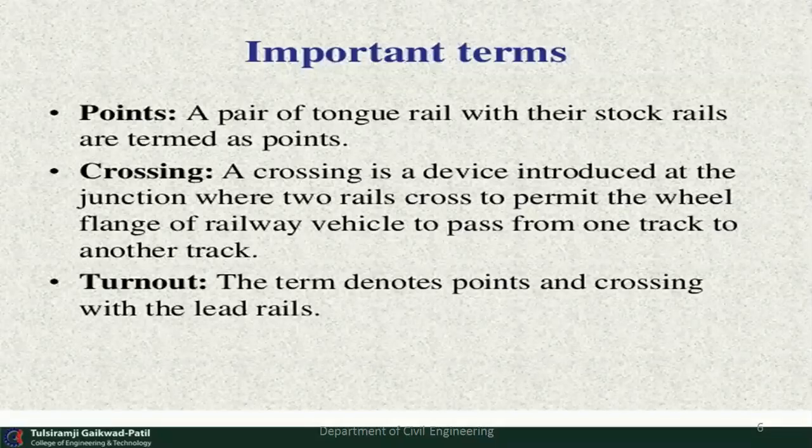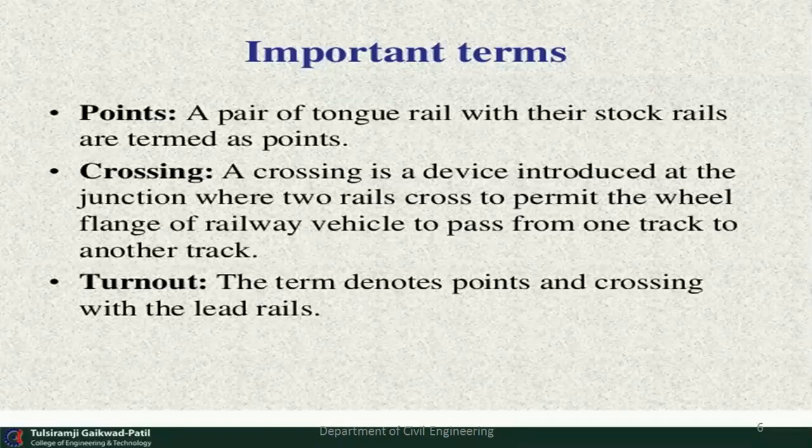A crossing is a device introduced at the junction where two rails cross to permit the wheel flange of railway vehicles to pass from one track to another track. When a train wants to pass from one track to another, the movement of the wheel plays an important role, so various types of crossing structures help that wheel to move either to the left side or the right side.